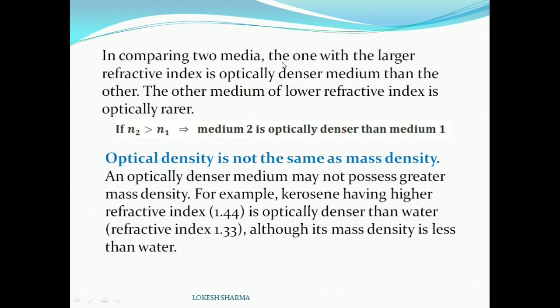In comparing two media, the one with the larger refractive index is the optically denser medium. We must remember this thing. The other medium of lower refractive index is optically rarer. If n2 is greater than n1, this means that medium 2 is optically denser than medium 1. The optical density has nothing to do with the mass density. An optically denser medium may not possess greater mass density. For example, kerosene, having a higher refractive index, that is 1.44, is optically denser than water, whose refractive index is 1.33, although the mass density of kerosene is less than water.